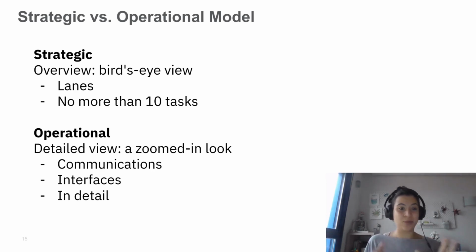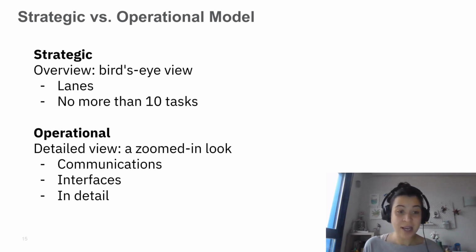Also, we just want to have 10 tasks, not more. So we really want to give the reader a good overview of what's going on, but not in that much detail. And in an operational view, we really want the fine-grained view. So we want to outline the communication. That means we want to give every participant in the process an own expanded pool where we can really see what's going on.